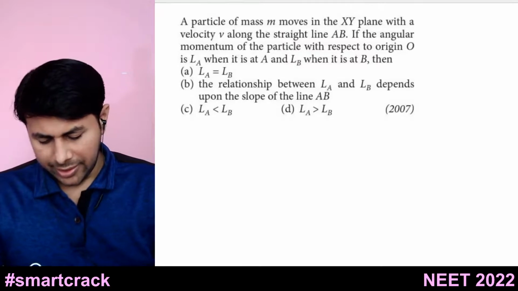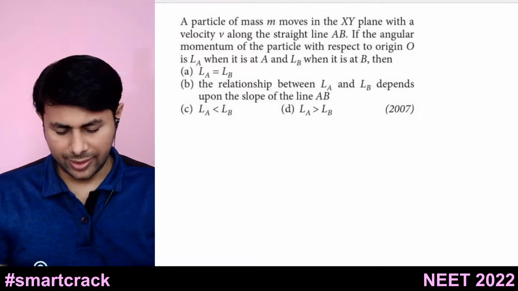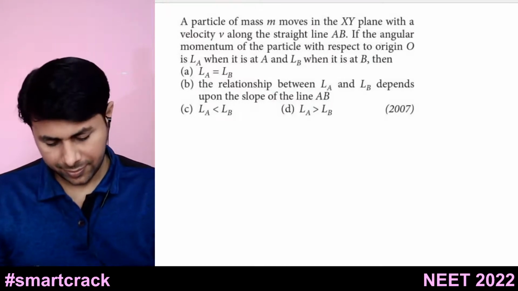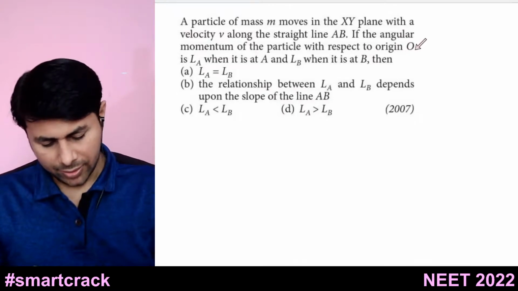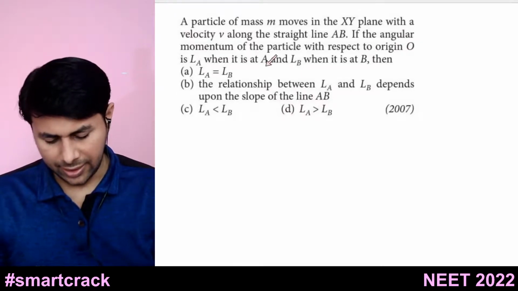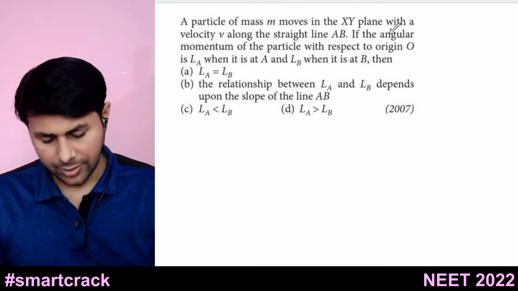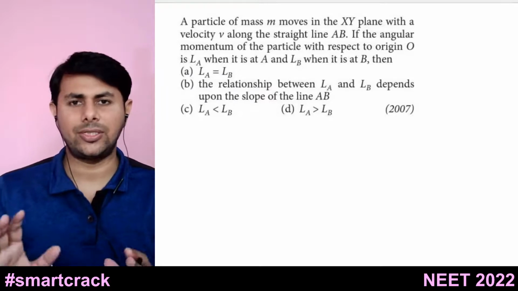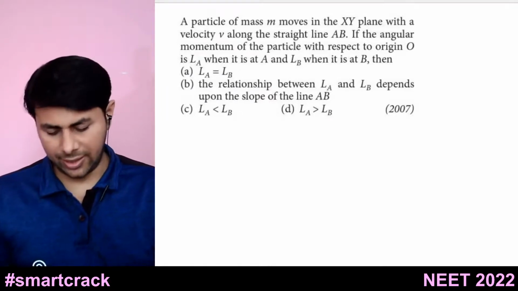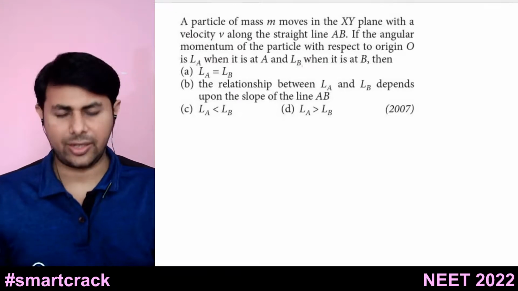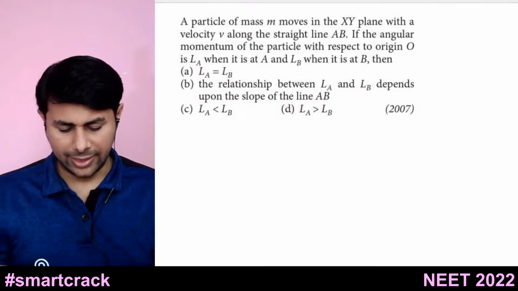Next problem is a particle of mass m moves in xy plane with velocity v along straight line AB. Okay, if the angular momentum of the particle with respect to origin O is LA when it is at A and LB when it is at B, then, okay. So the particle is moving with velocity v and its angular momentum when it is at A is LA, when it is at B is LB. So now what will be the relation between LA and LB?